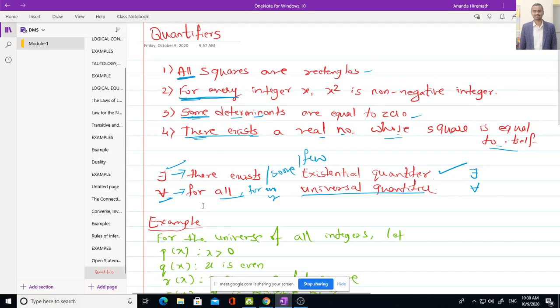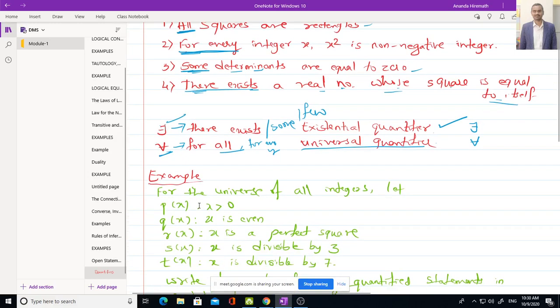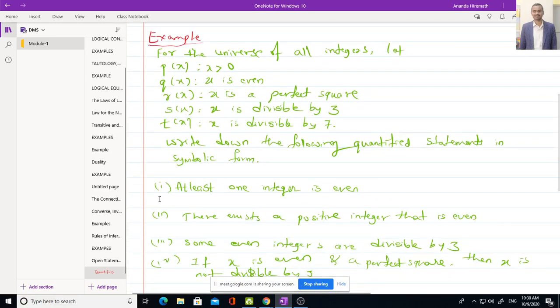In this video, let us solve the example on quantifiers. The example is, for the universe of all integers, this is the given statement. P of x is defined as x greater than 0.